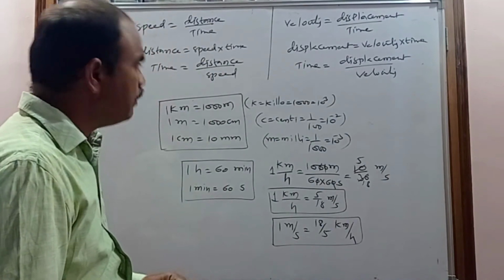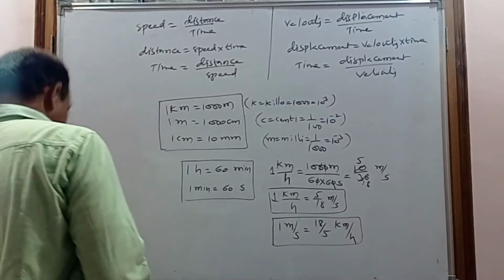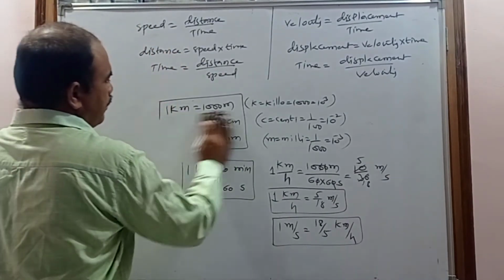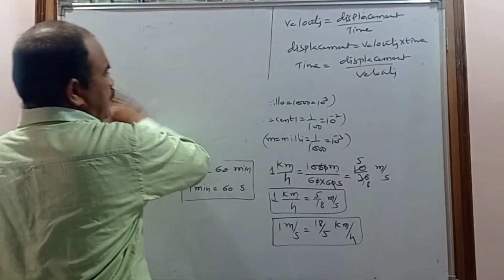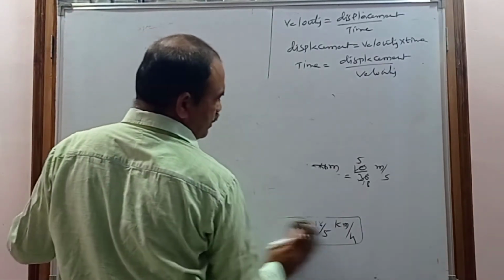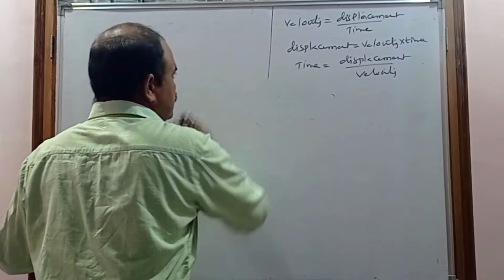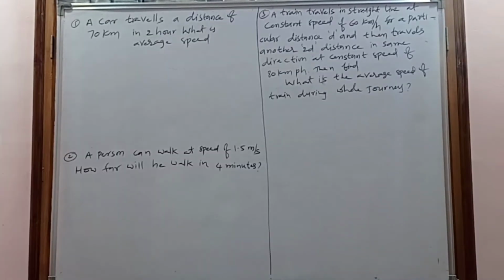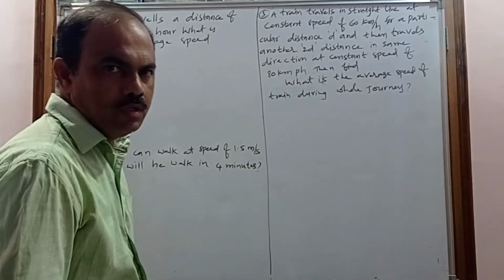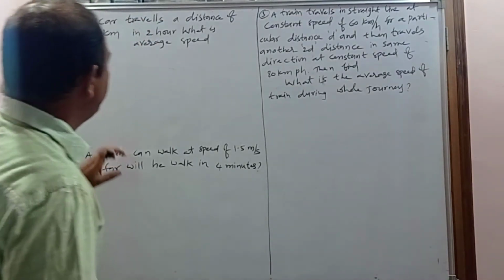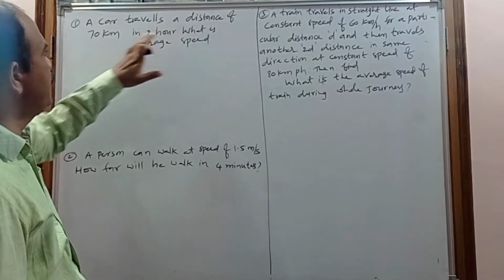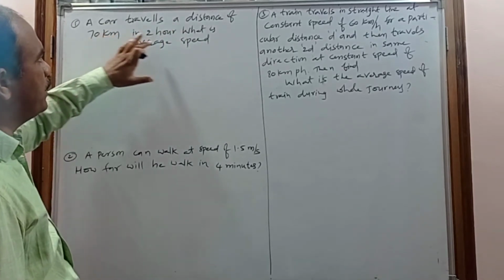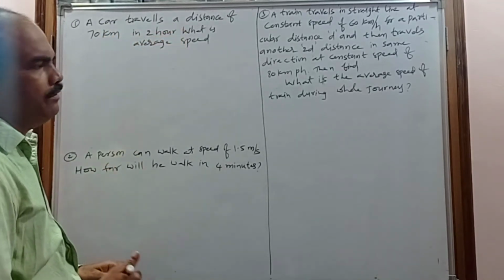Now coming to the problems. We are going to discuss problems on average speed, average velocity, and speed and velocity. The first problem is: a car travels a distance of 70 km in 2 hours. What is the average speed?